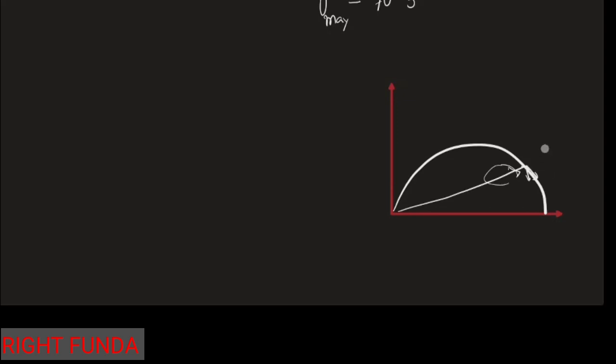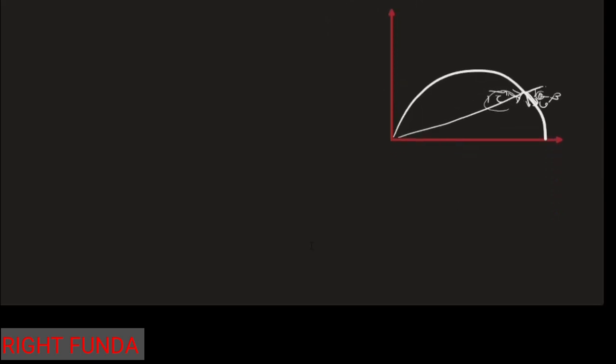So in my case, what should happen? This is the velocity v and r is the position vector. There should be a component of this. The angle between them should be an acute angle. So beta, the angle between v and r, should be acute. To check the acute angle, we can take the help of the dot product.